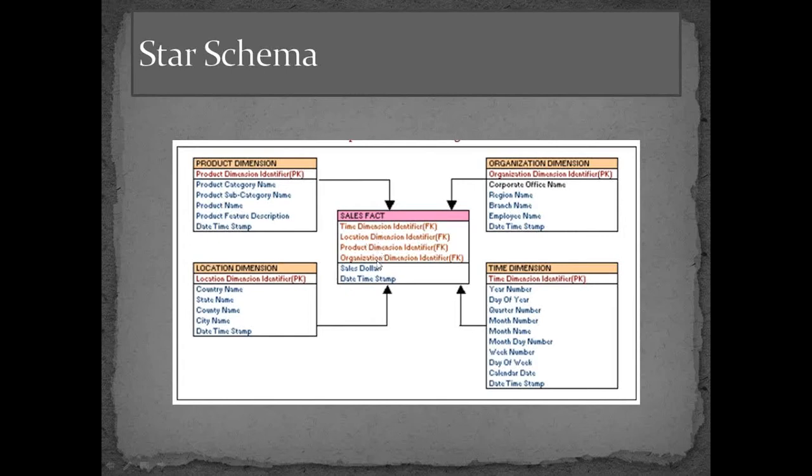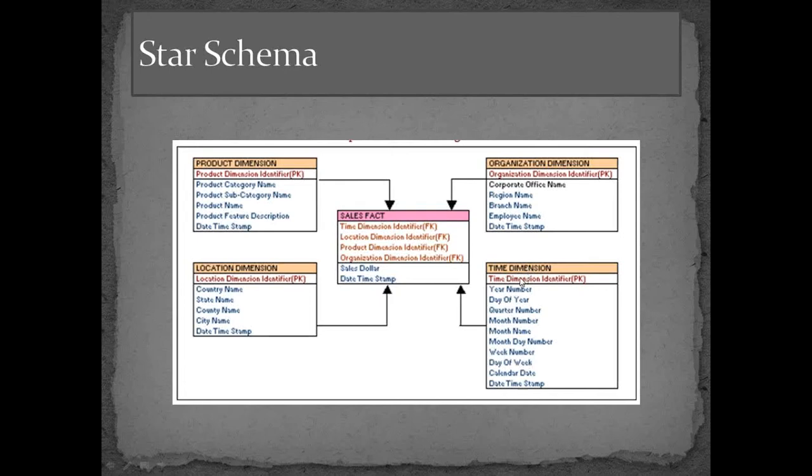So if you see, there are 4 primary keys over here in this fact table: time, dimension, identifier. For example, the sales was done at the time T123. So if we want to know what exactly this T123 is, what is the hour, what is the minute, what is the second, that information would be maintained in this time dimension. This is a dimension table that I was speaking about.